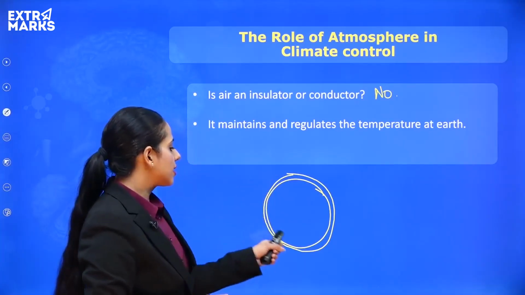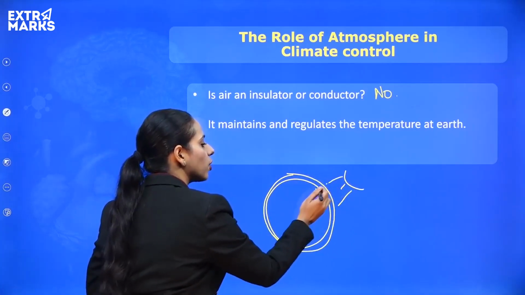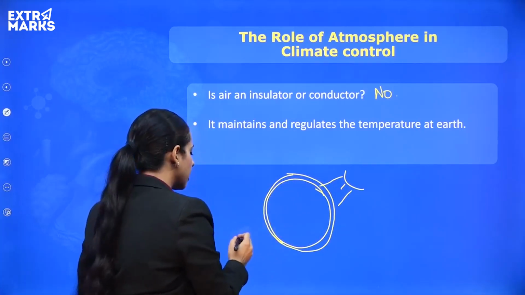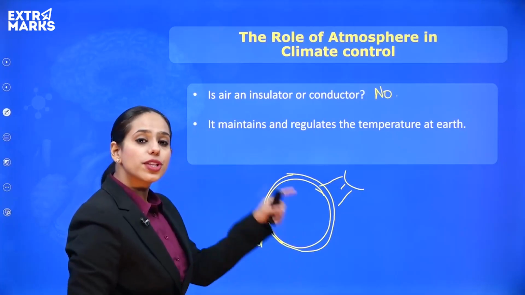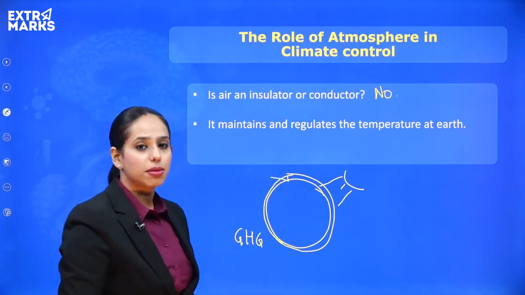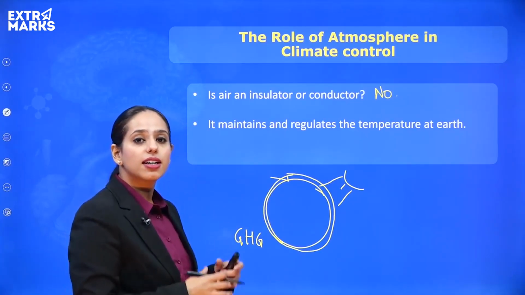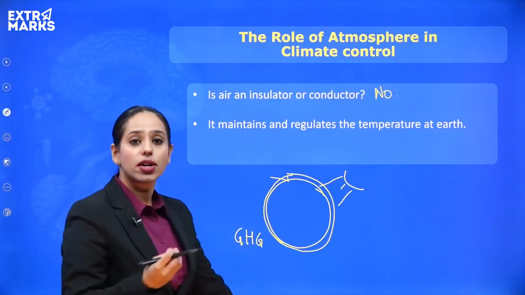Now this regulates whatever heat comes from the sun. That heat is actually trapped by certain gases, which are also known as greenhouse gases. So they trap the solar energy which is reflected back from the earth. Otherwise, if these gases were not there, then the earth would be really cold, right? It might just be inhospitable.